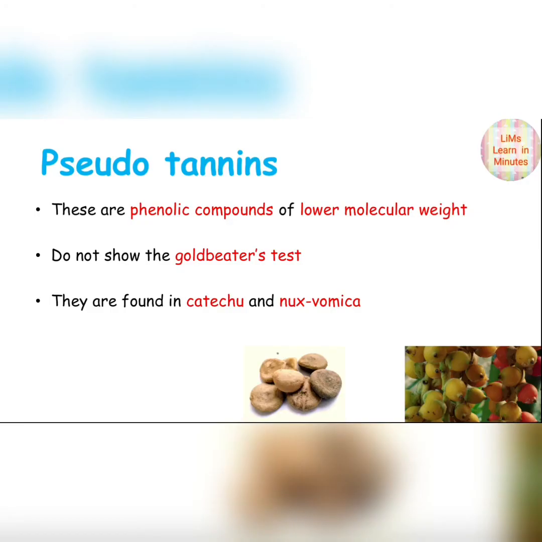Now the third type is pseudotannins. These are phenolic compounds of lower molecular weight. These tannins do not show the goldbeater's skin test, which is a very well-known test for identification of tannins. They are found in catechu and nux vomica.